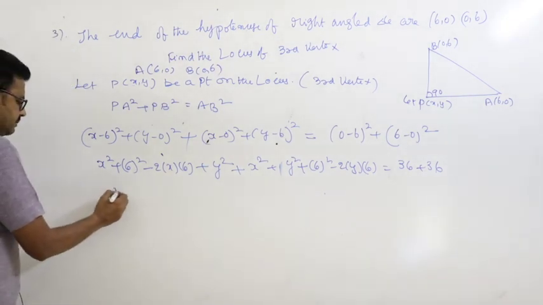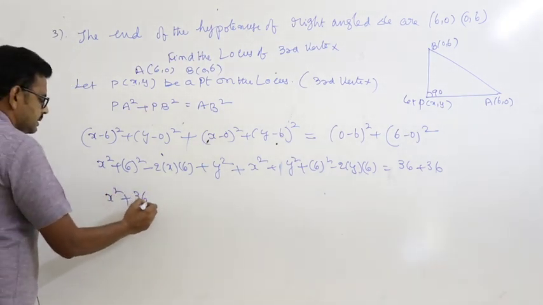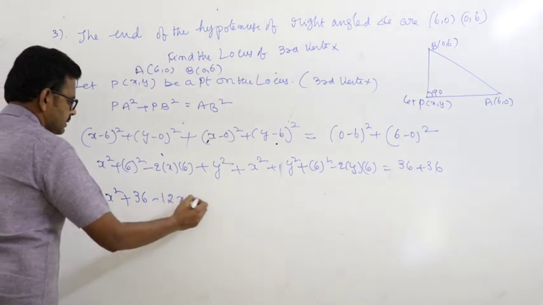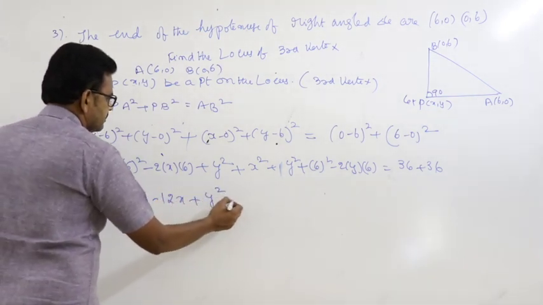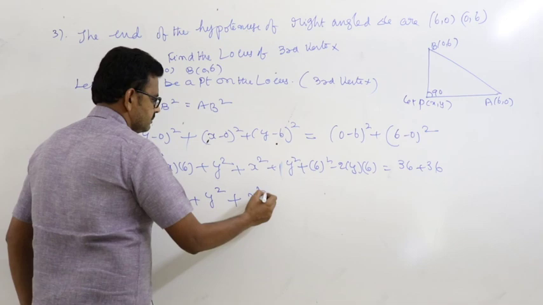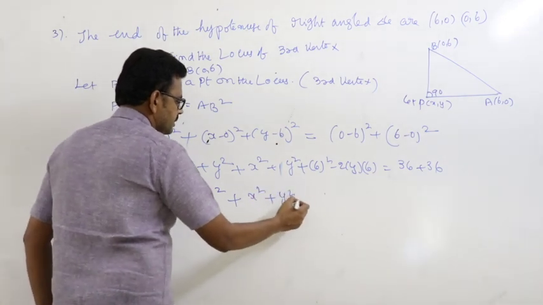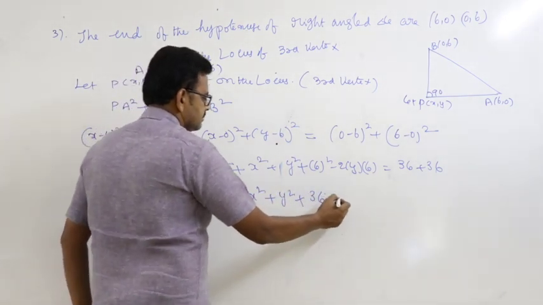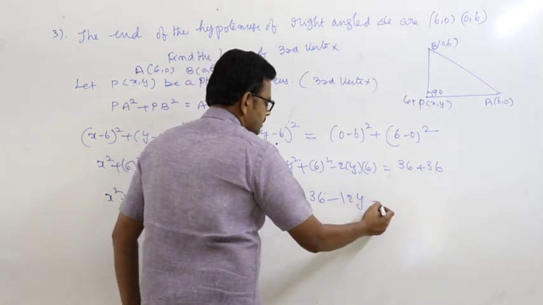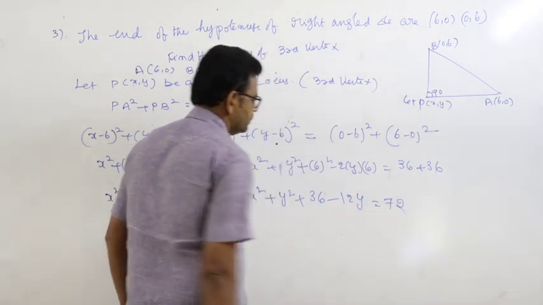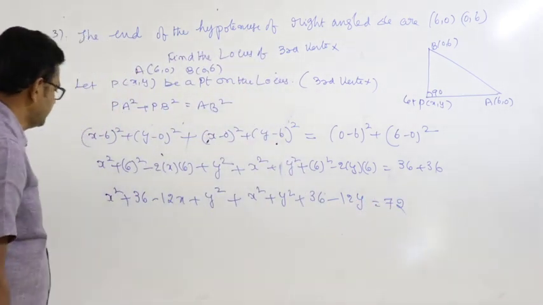So x square plus 36 minus 12x plus y square plus x square plus y square plus 36 minus 12y is equal to 72. 36 plus 36.